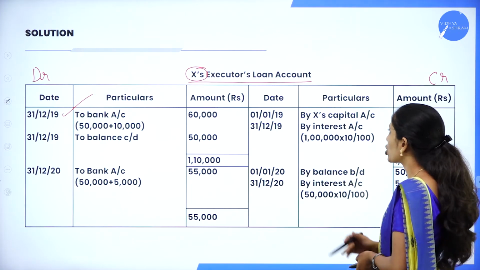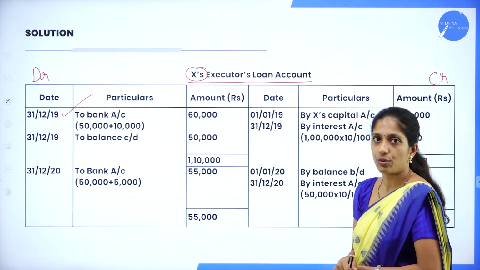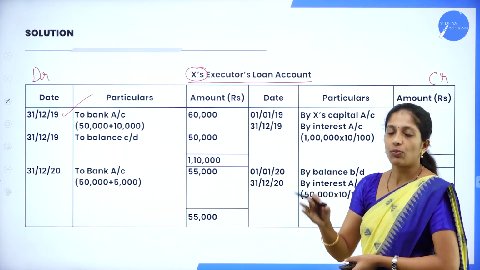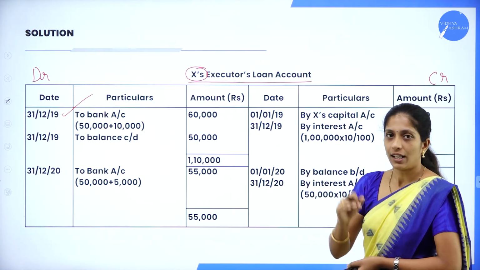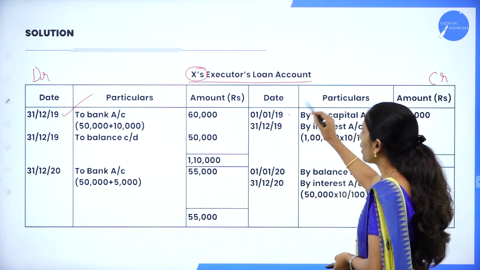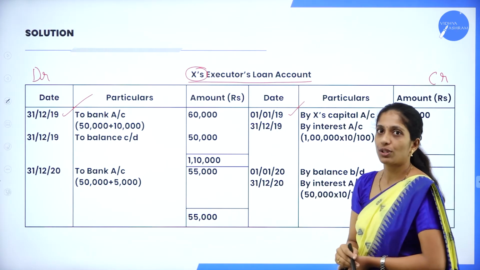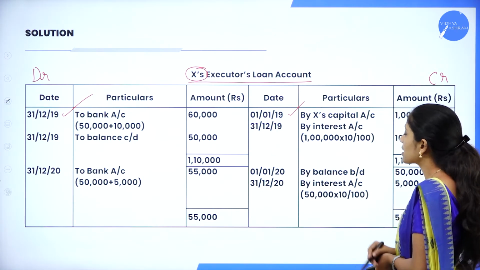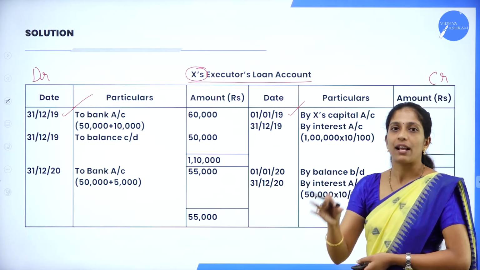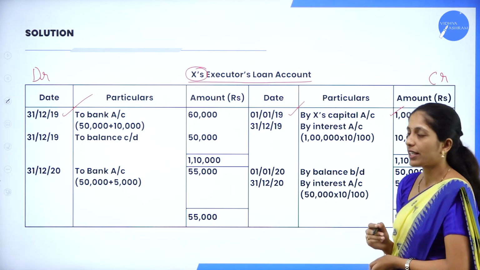Now, first we shall begin with the amount that has to be paid to the executor, or the deceased partner. So that we have to record as 1/1/2019, let us assume the date also, 1/1/2019 by X capital account. So the amount that has to be paid to X is how much? 1 lakh, which I have already given here.